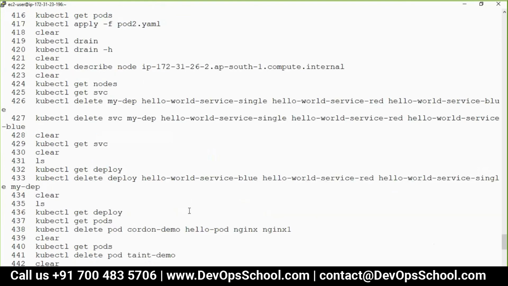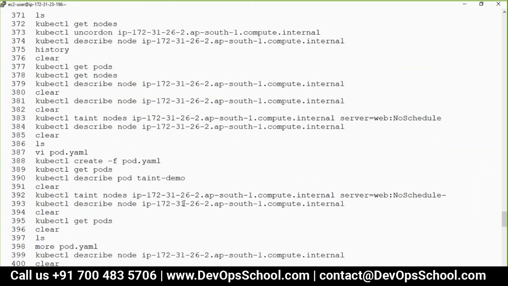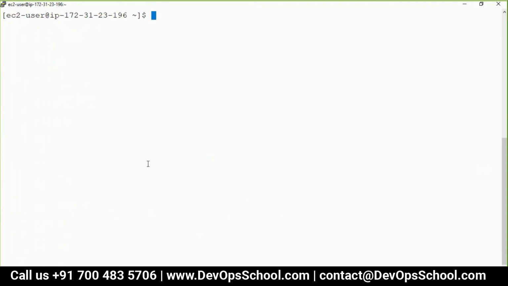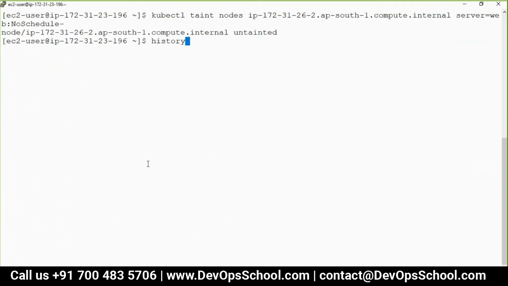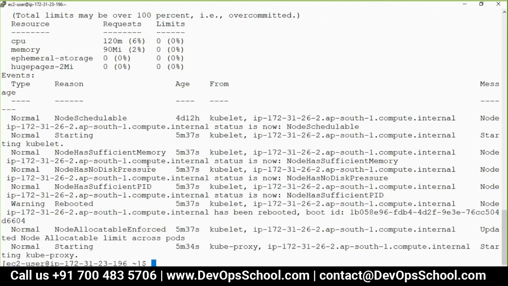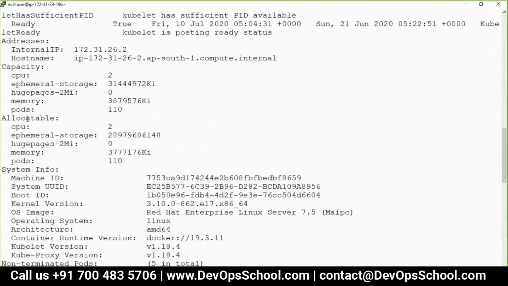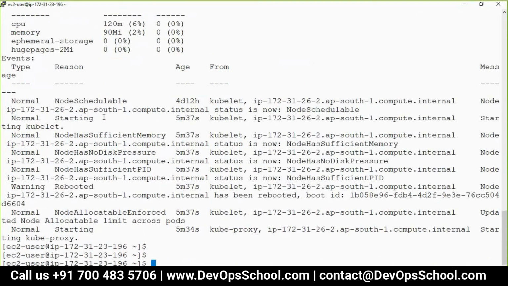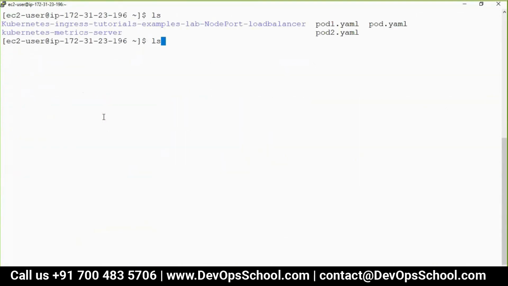For that, I will make it non-schedulable. Many things can be said. Unscheduled first, and zero, wonderful. Now it should be there. I asked the node not to accept work, but it did not accept it.